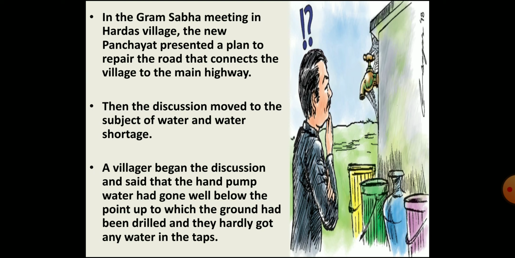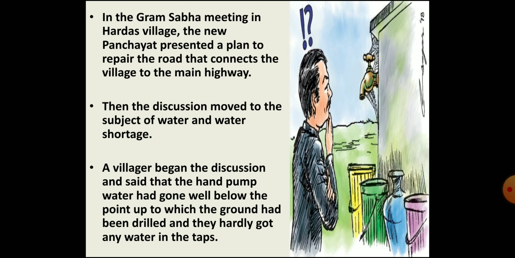Now let's come back to our story of Hardas village where the Gram Sabha was holding its meeting. Let's see its proceedings. In the meeting, the new Panchayat means Sarpanch or Panchayat President and the Ward Panchs presented a plan to repair the road of the village that connects the village to the main highway. Then a discussion was held on water and water shortage in the village. Villagers put forward various issues related to water shortage.